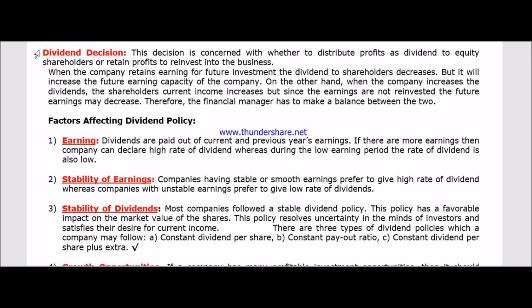So in the dividend decision, the finance manager has to take a decision. Anything in between these two extremes, that is 0% retained earning and 100% dividend, or 100% retained earning and 0% dividend, is possible. The finance manager has to decide to pay some dividend and retain some earning, and what that percentage will be, how much they will pay as dividend and how much they will keep as retained earning, is the decision they have to take.